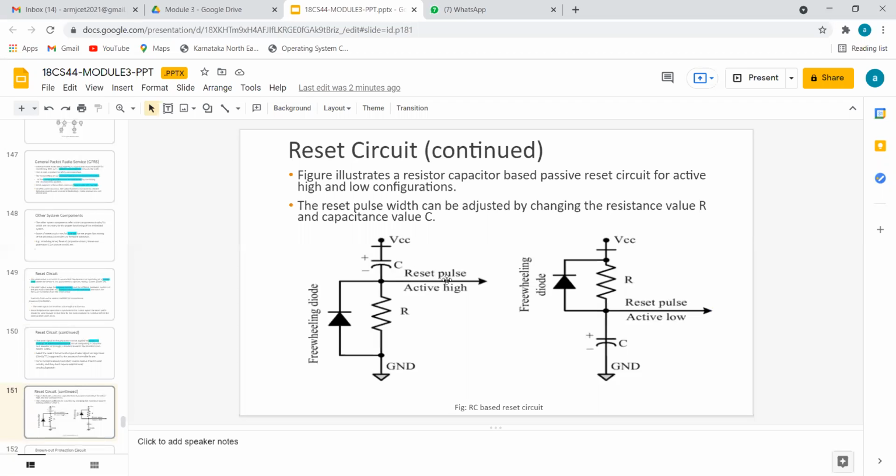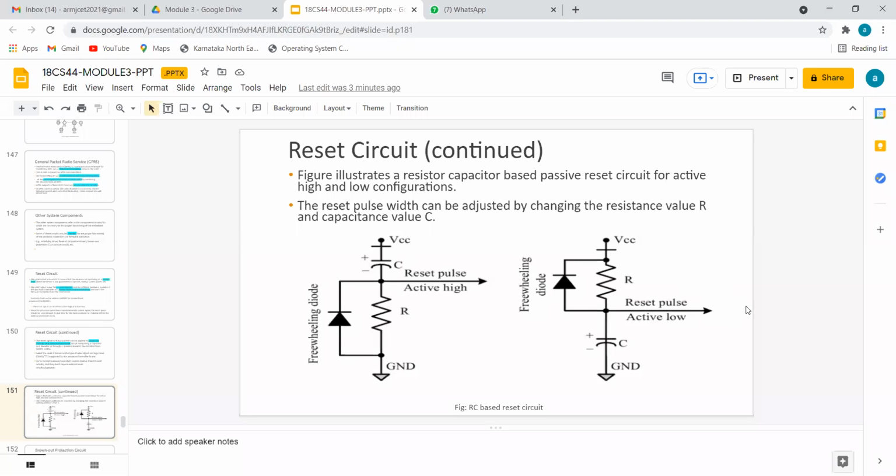If this is active high, it is because before the voltage drop we give an external reset pulse. This is active low because VCC travels through this resistor, and there is a voltage drop. If the voltage has reduced, that is called low. So you press something here using a push button, voltage flows through this resistor, the voltage is reduced, and a pulse is generated here.